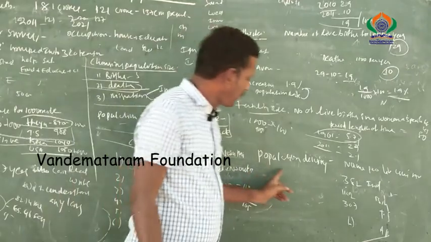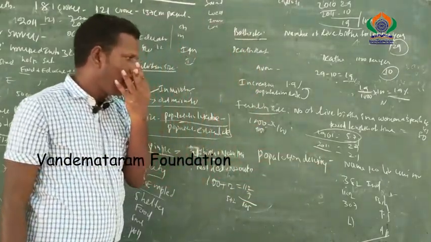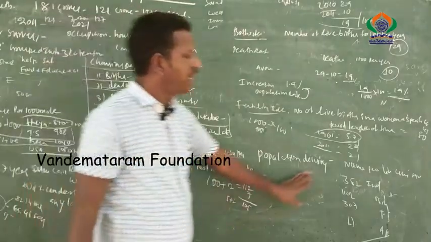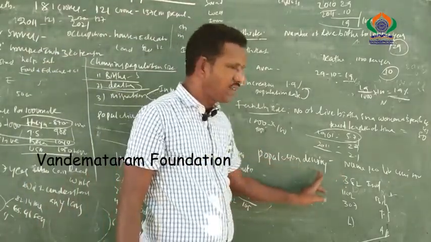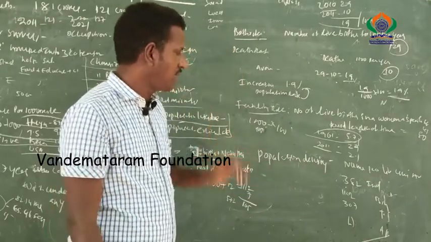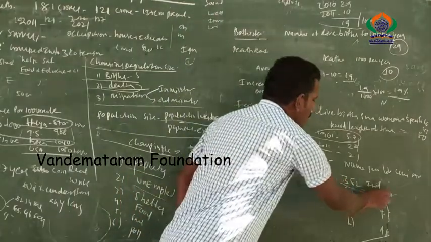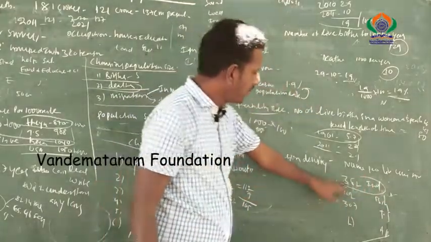The last topic is population density. What do you mean by population density? The number of people living in a unit area is called population density. According to the 2011 census, India's population density is 382 per square kilometer.